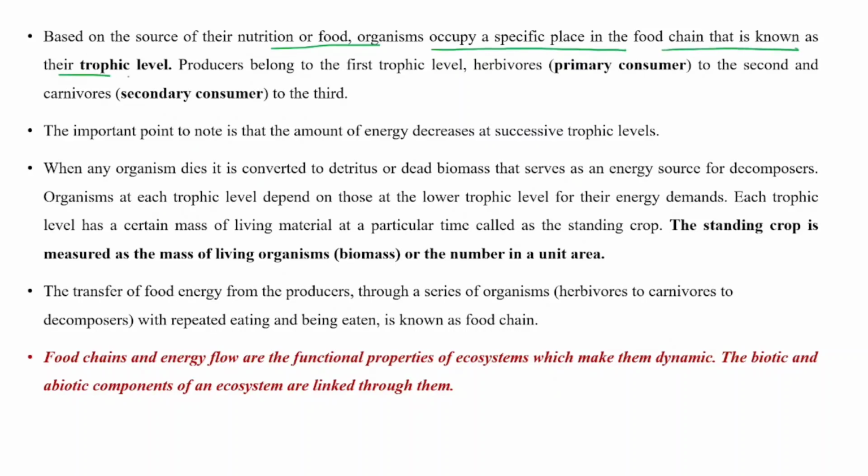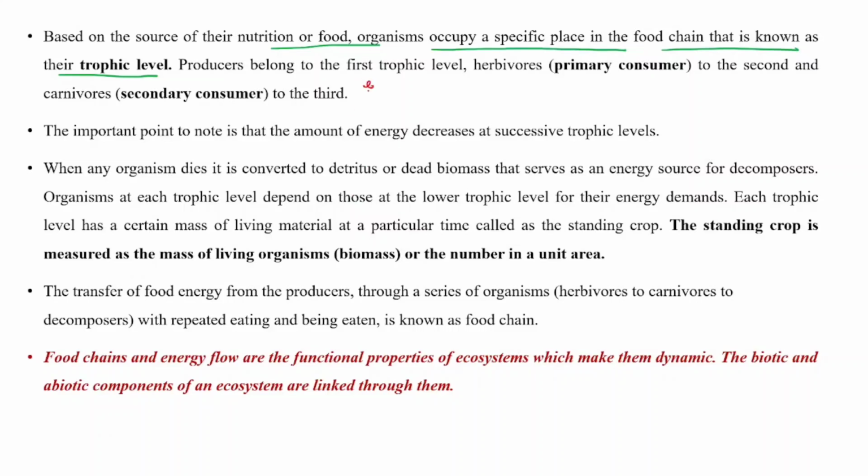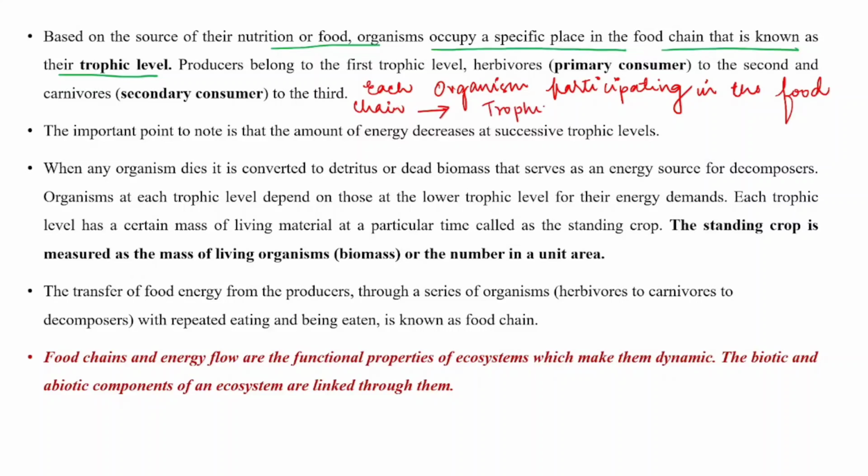Based on the source of their nutrition or food, organisms occupy a specific place in the food chain that is known as the trophic level. I already explained to you about trophic level. What is trophic level? Each organism participating in the food chain is known as a trophic level. Clear? So, producers belong to the first trophic level, herbivores to the second, and carnivores to the third.